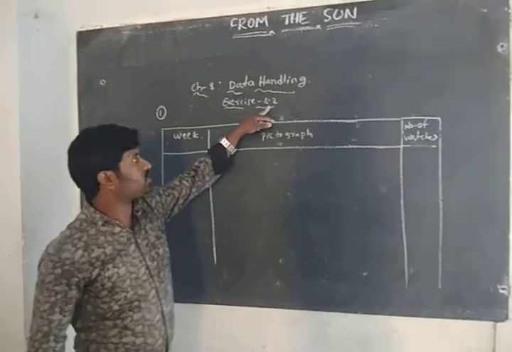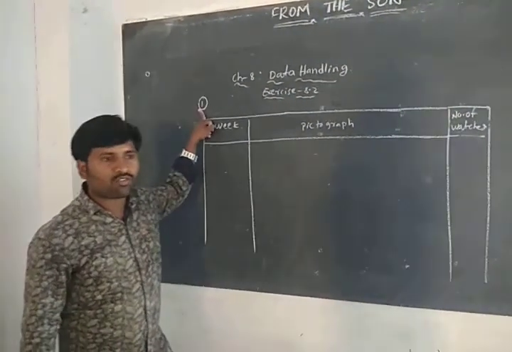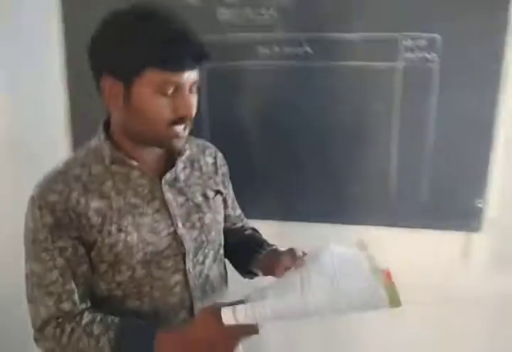In that exercise 2, question number 1. The question is given here. The number of wristwatches manufactured by a factory in a week are as follows.